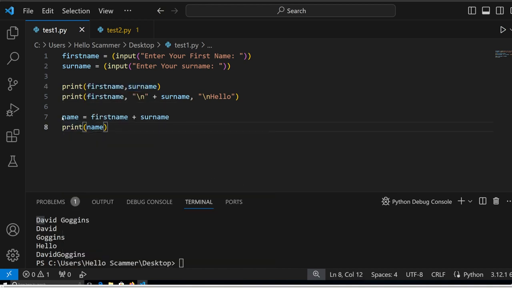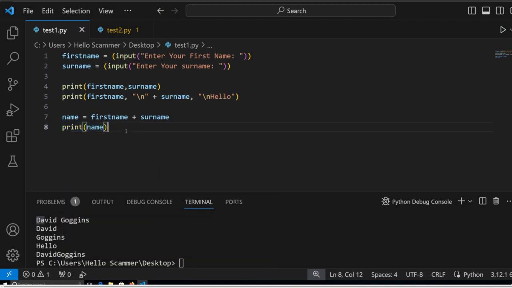So we created a new variable consisting of first name, which is another variable, and surname, which is another variable, creating one variable. Now, it might be a little confusing at the start, but you should get the hang of it the more programming you do. And obviously we're printing the variable name.